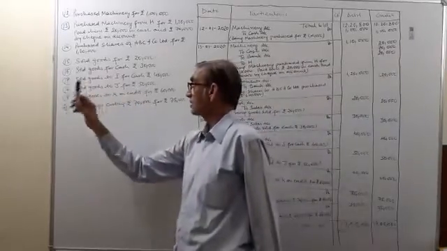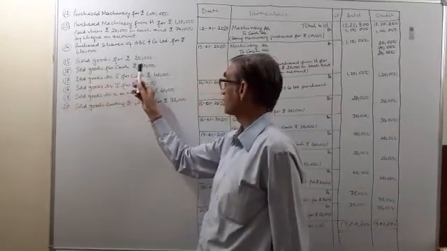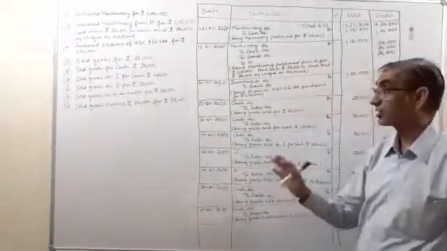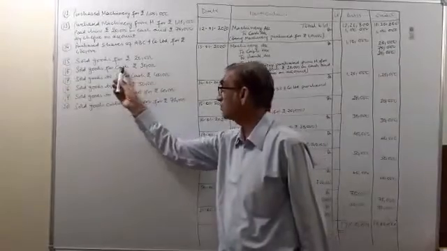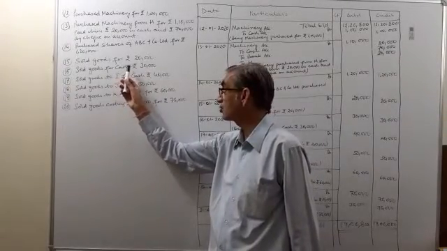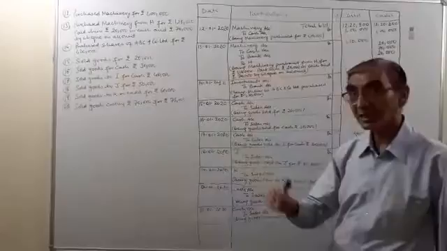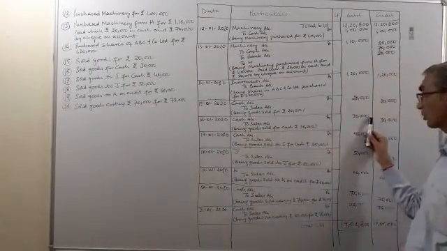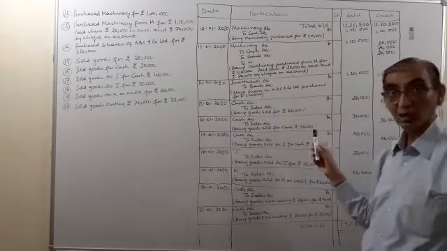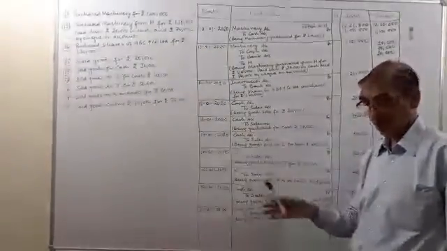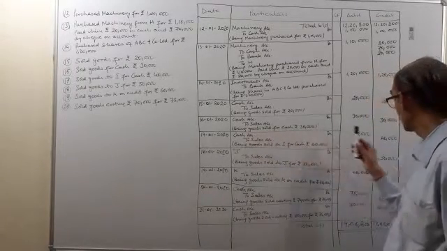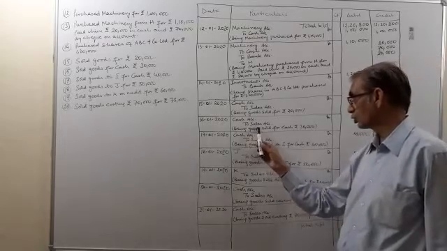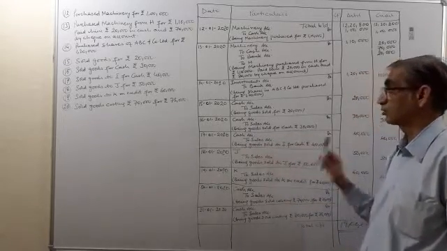Then 16th transaction, sold goods for cash rupees 30,000. We are selling goods for cash rupees 30,000. It is clearly mentioned that these are cash sales. What is coming in? Cash is coming in. Cash account will be debited rupees 30,000. What is going out? Goods are going out, and they were sold. So sales account will be credited rupees 30,000. It's clear? Narration being goods sold for cash rupees 30,000.